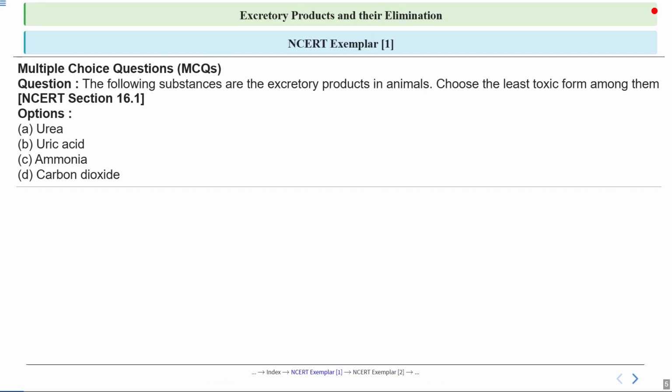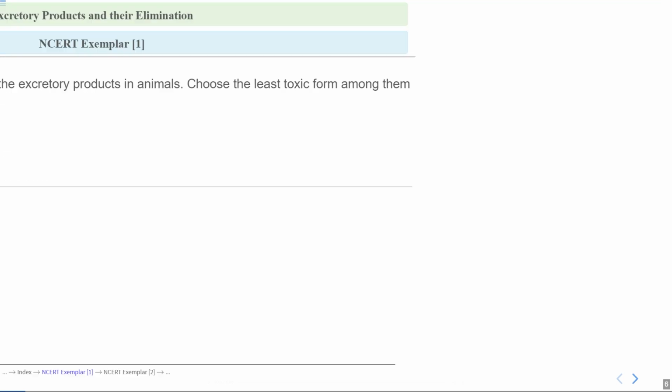So this is question number 1, and the question is: the following substances are the excretory products in animals. We have to choose the least toxic form from the options, and this will cover NCERT section 16.1. These are the options given: urea, uric acid, ammonia and carbon dioxide. Let's see the answer.